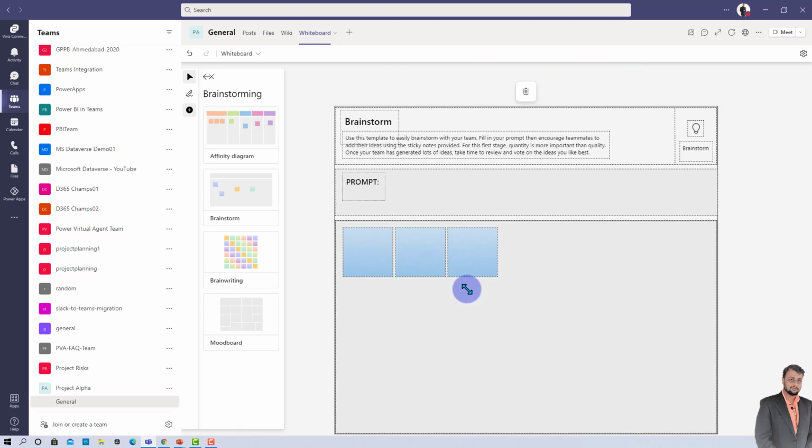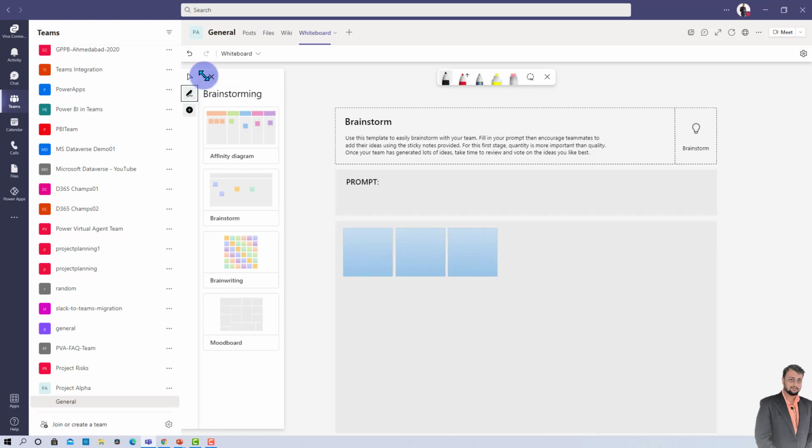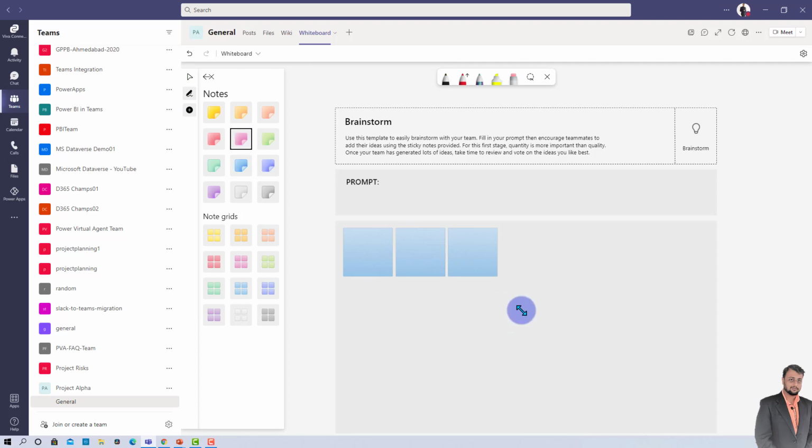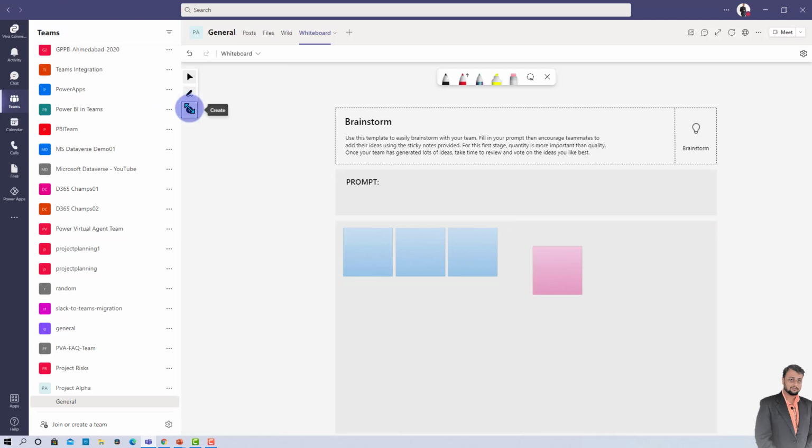ready-made template for me. Now here you can add the different things, and here there are some auto sticky notes available where you can add additional information. Similar way you can go here and add some other sticky notes based on your convenience. So let's say I wanted to add one more, so I just added that. So it will provide you some basic type of whiteboard, in which you can fill in the other extra information, right? So this is about the template, right?